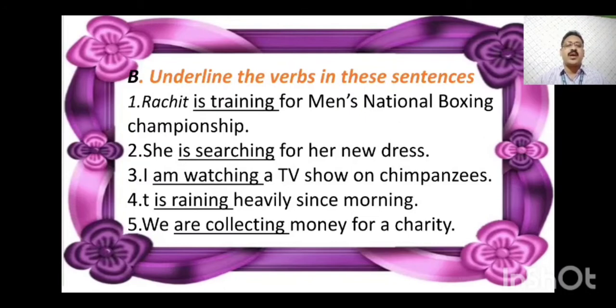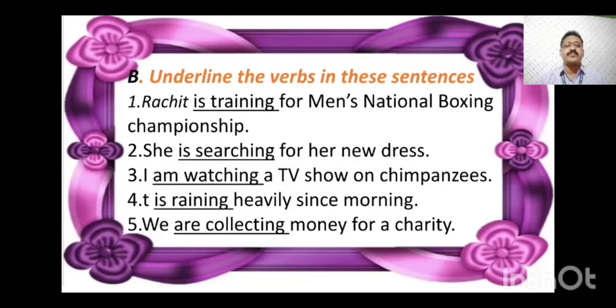Number 3. I am watching a TV show on chimpanzees. Here as I told you, I is there. So where there is I, in the present tense, the work is going on at the present time. There we have to use am. You can see am watching. Watching is the main verb, am is the helping verb.